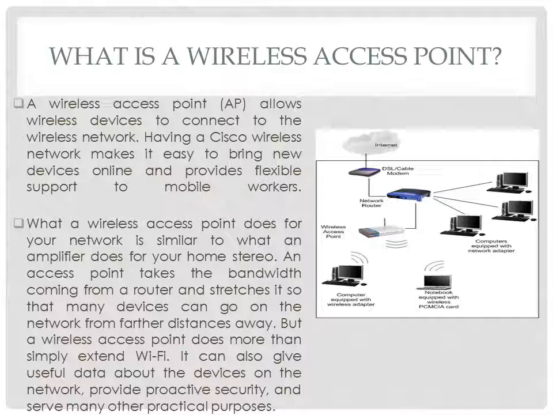What a wireless access point does for your network is similar to what an amplifier does for your home stereo. An access point takes the bandwidth coming from a router and stretches it so that many devices can go on the network from farther distances away. But a wireless access point does more than simply extend Wi-Fi. It can also give useful data about the devices on the network, provide proactive security, and serve many other practical purposes.